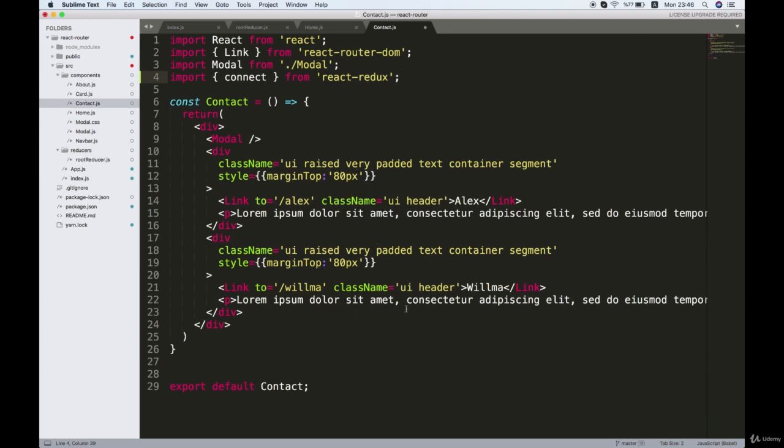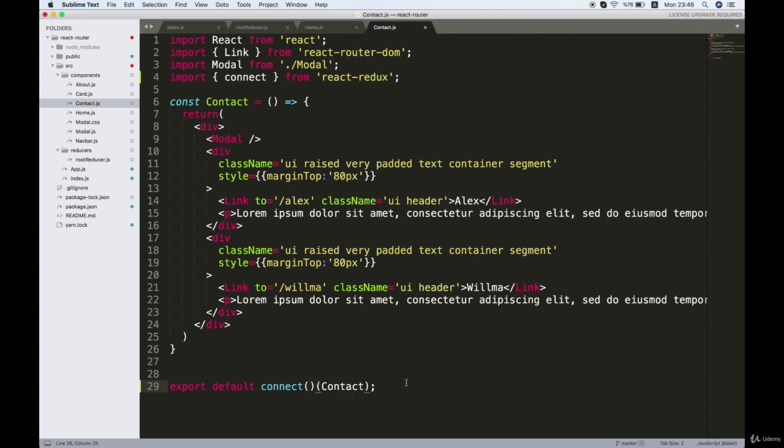So when we're using a higher order component, we are doing something like this. We're grabbing that higher order component, and we are wrapping the contact component inside the higher order component. We are passing the contact component as an argument. And like I said, connect is actually a function, and that function returns a higher order component.